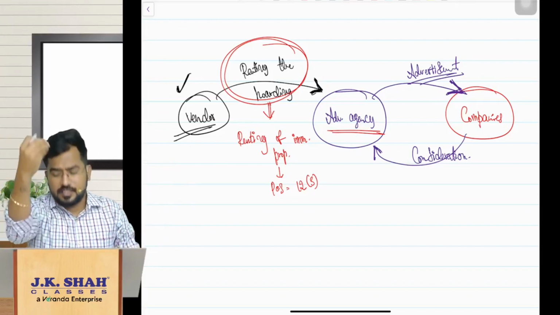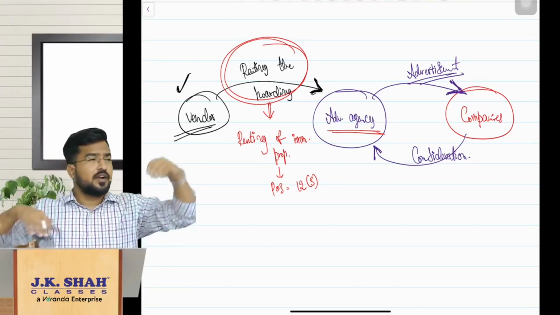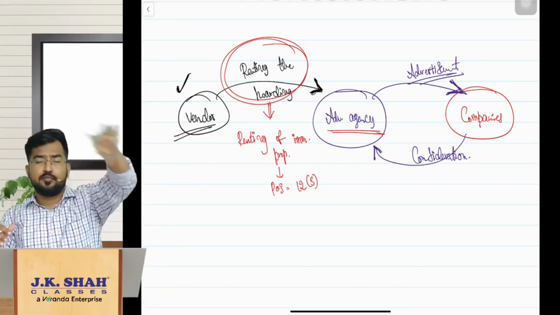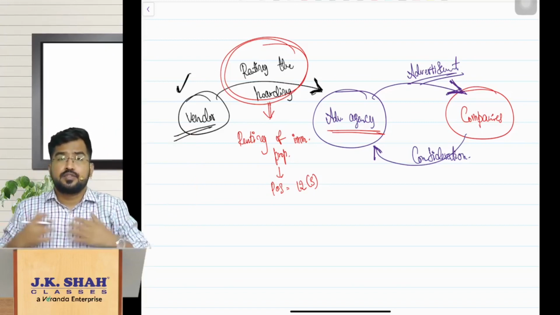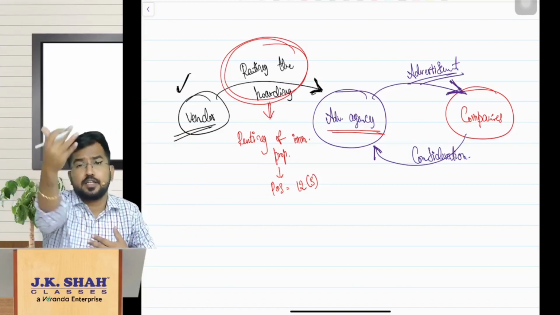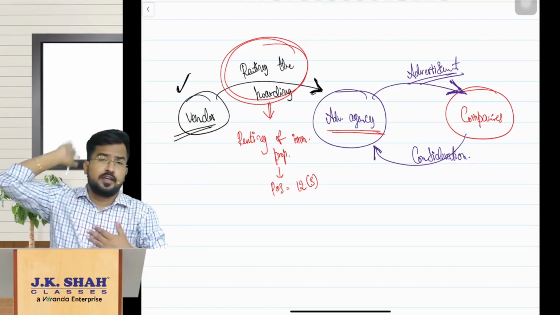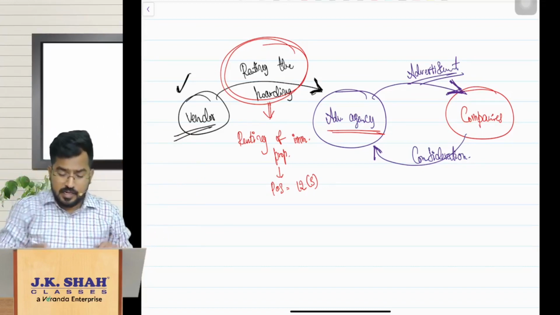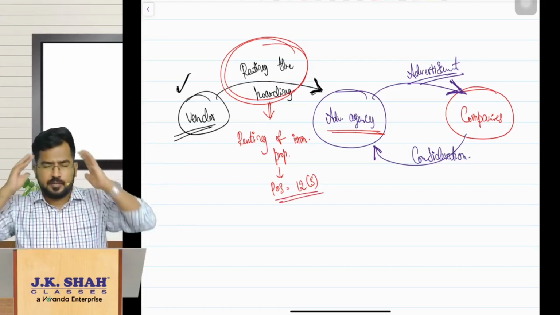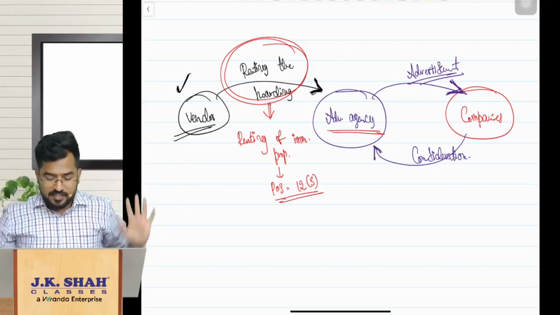This advertising agency will put a Santur ad or Rexona ad or Synthol, Lifebuoy, whatever ads they want to put. Here, as a vendor, I have just rented the hoarding to you as an immovable property. For this transaction, the place of supply we will refer to as per section 12 subsection 3. I am extremely sorry, my dear friends, I just got confused.